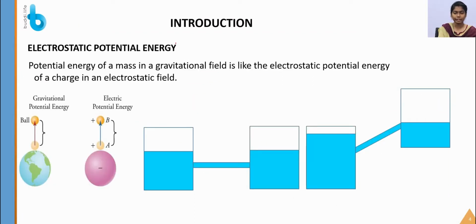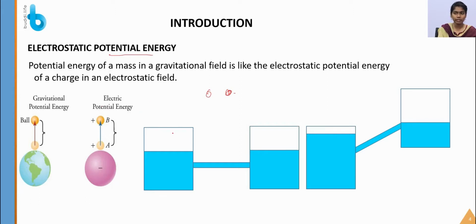Okay students, let's see the introduction of this lesson. You may be familiar with the term potential energy, which comes from a change of position from one place to another. When we change the position of a ball from one place to another by throwing it, that ball gains potential energy, right? Similarly, there is a potential energy for static charges also. Let's see how static charges gain potential energy. So these are the examples of potential energy for electrostatic charges, that is, static charges.